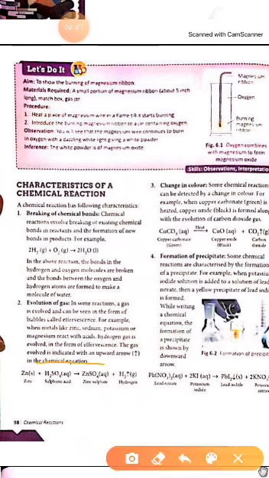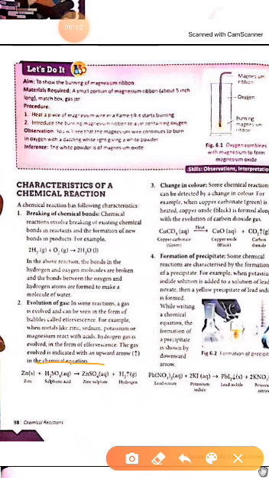In the chemical reaction, Zn plus H2SO4 gives ZnSO4 plus H2. Zinc plus sulfuric acid gives zinc sulfate plus hydrogen.